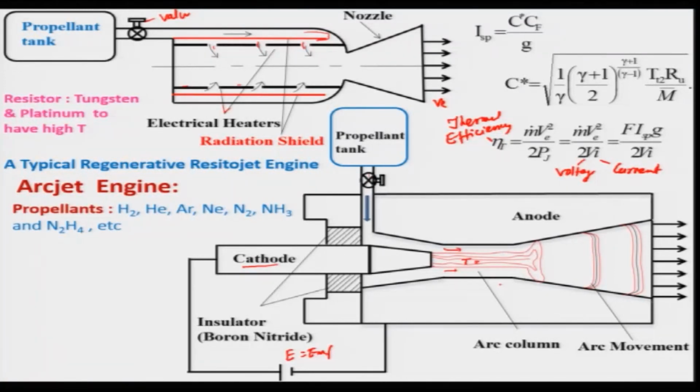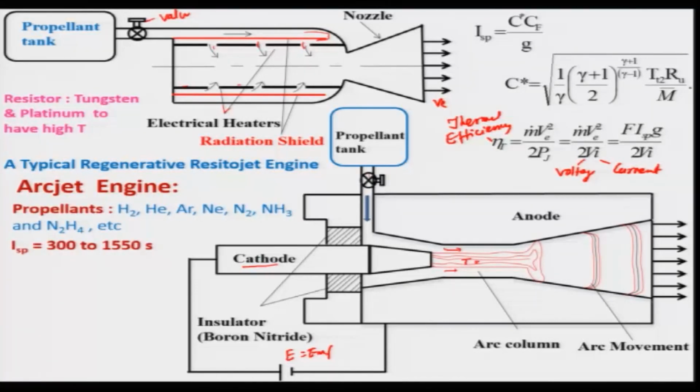And when a high rate of current is used and this arc breaks down, which must be avoided, that is known as pinching or wiggling, and it may move onto the divergent portion of this nozzle, which must be avoided because it will reduce the efficiency of this arc jet engine. And hence this is very important.